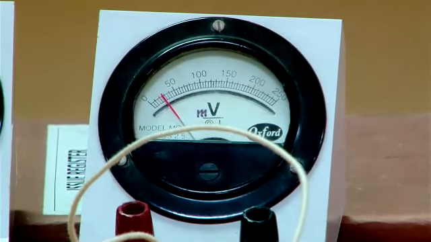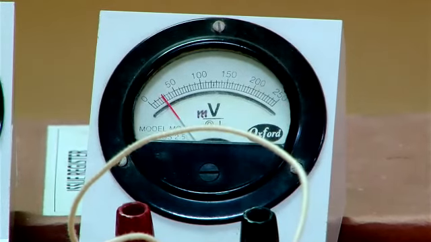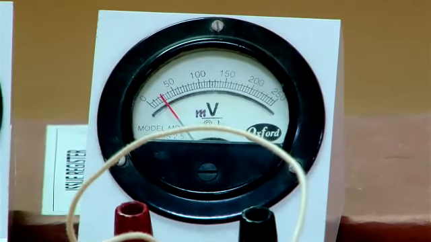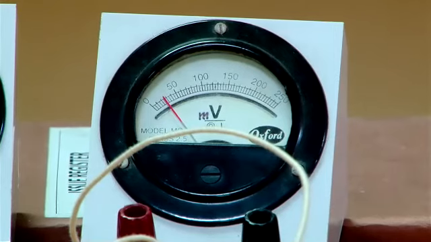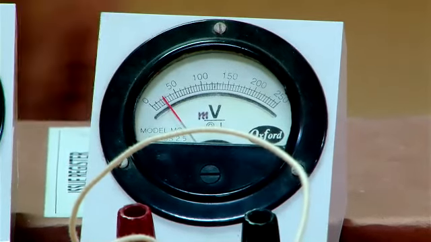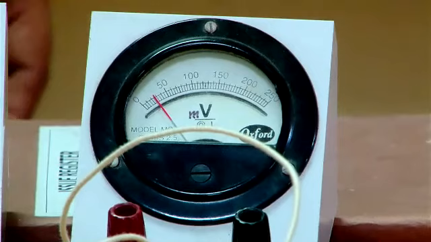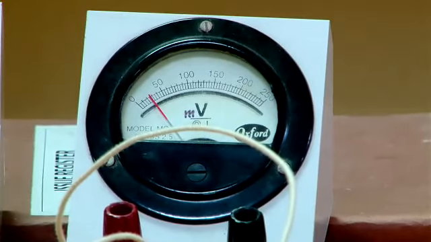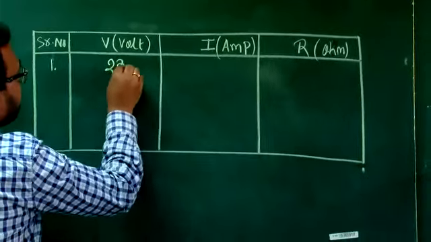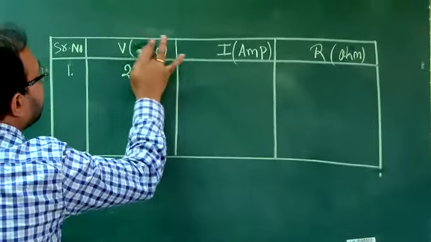So if you go on adding 4, it is about to touch 25. So I can take nearly 23, 24. I can take 23 millivolt. Yes, Preksha? Achha. So I am writing here 23 millivolt. Now let me write the reading in millivolt.